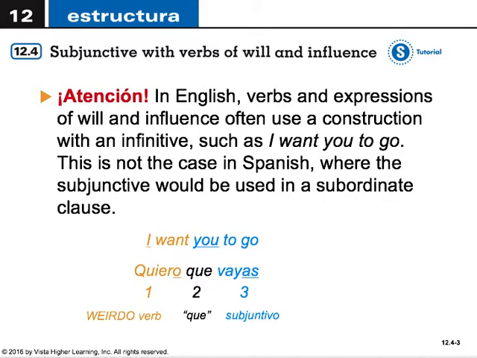In English, verbs and expressions of will and influence often use a construction with an infinitive, such as I want you to go. This is not the case in Spanish, where the subjunctive would be used in the subordinate clause. I want you to go becomes quiero que vayas. There's sort of three different parts of a subjunctive sentence. The first being a weirdo verb, in this case querer, the connector que, and the third part being el subjuntivo. Therefore, I want you to go becomes quiero que vayas.